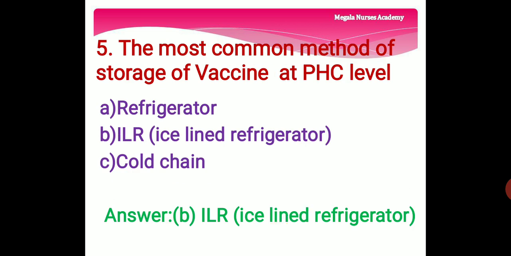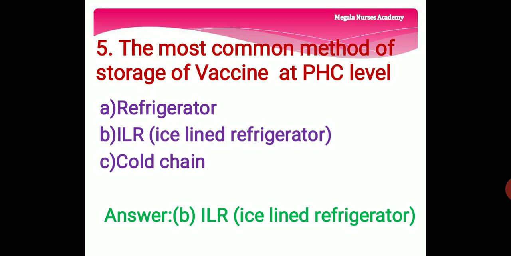Fifth question, the most common method of storage of vaccine at PHC level, that is primary health center level. Option A refrigerator, option B ILR, that is ice-lined refrigerator, option C cold chain.